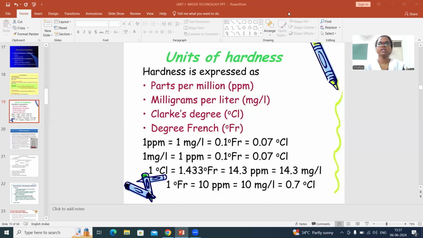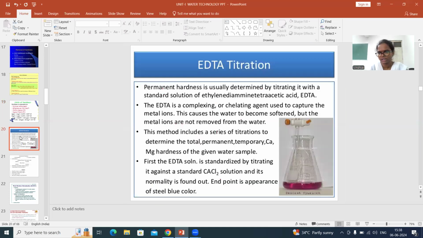Now we are dealing with what if the amount of salt is not given. If the amount of the salts is not given, then there is a special technique used to calculate the hardness of the water. That is called the complexometric method, that we are going to discuss now. So now let us discuss the complexometric method of estimation of hardness.